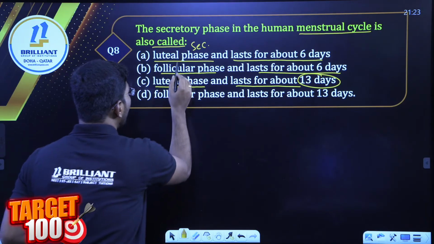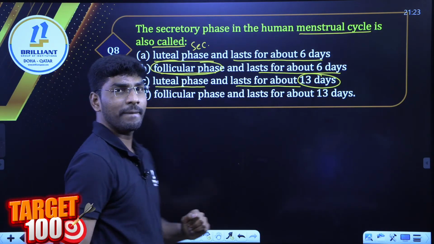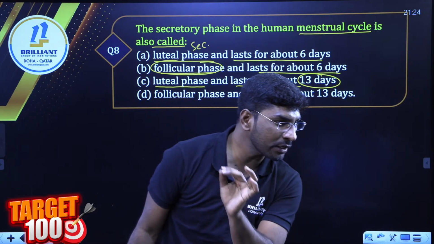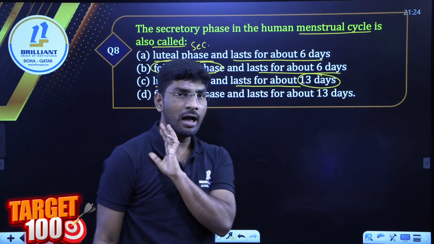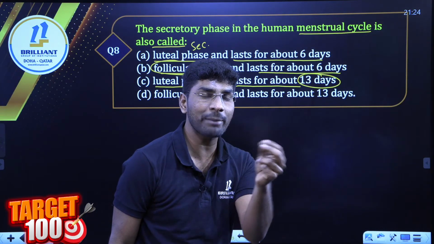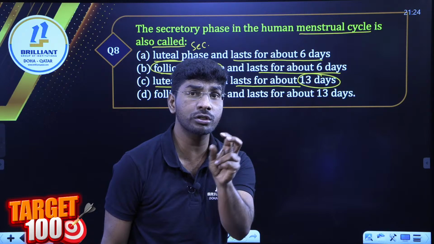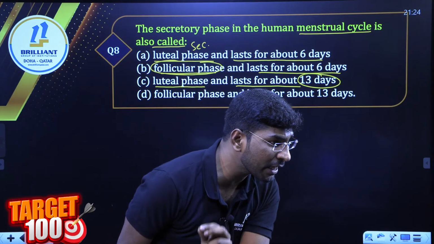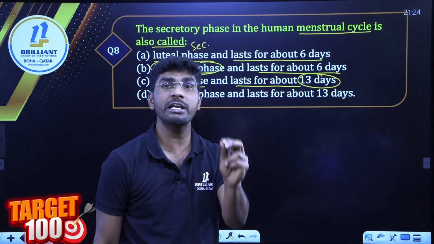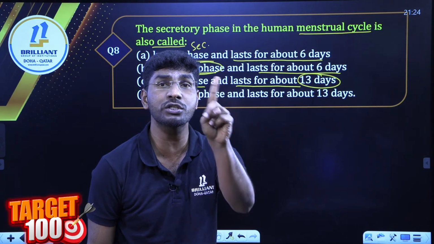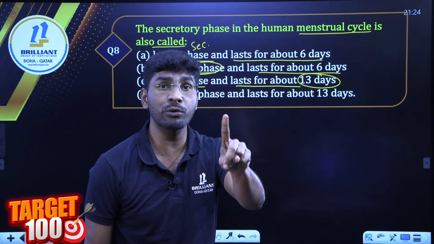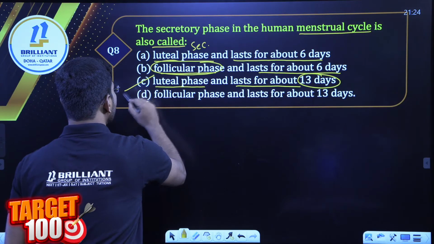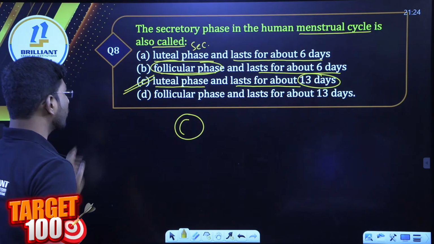Can any one of you tell me the other name of the follicular phase? What happens in the follicular phase? Follicle growth takes place. This follicular phase is also called the proliferative phase. Very good, absolutely correct. Proliferative phase, the second phase of the menstrual cycle. Remember, this type of question can come for 2 marks. Next question. So the answer is 13 days, option C.